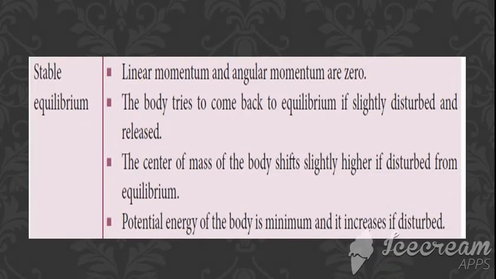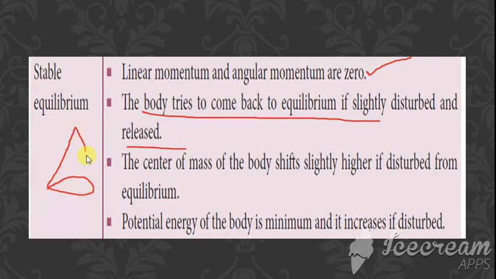Then the next one is stable equilibrium. In stable equilibrium, the linear and angular momentum are 0. The body tries to come back to equilibrium if slightly disturbed and released. Just consider the example of a cone. If you slightly disturb it and release it, when it is kept in this position, will it come back to its position? The body tries to come back to equilibrium if slightly disturbed and released.